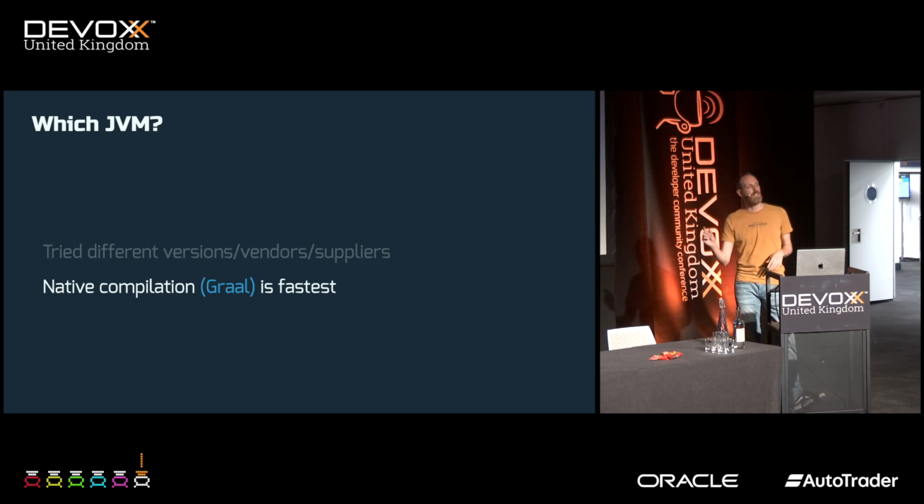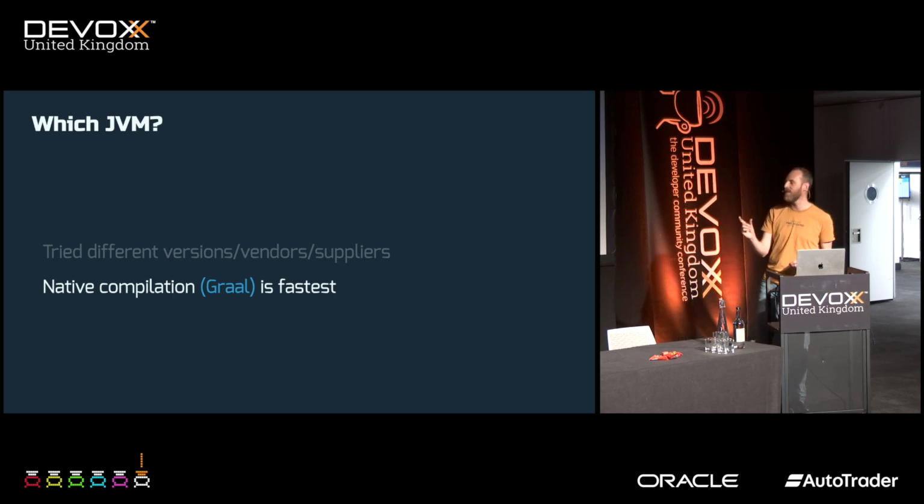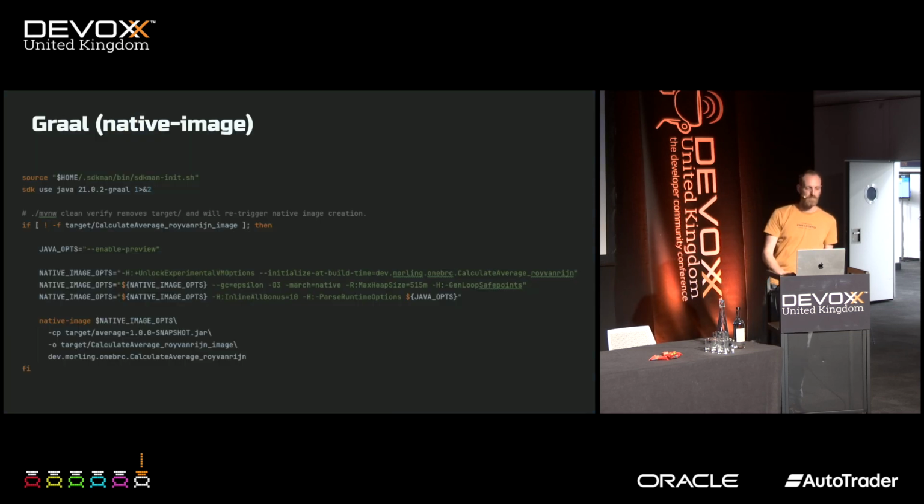Some people were using the new vector API, which is something Graal doesn't really support yet, or they're working on it. But this is where you can basically vectorize operations, basically the same thing we were doing with SWAR, but then using an API in Java itself. But most top entries were using native compilation.